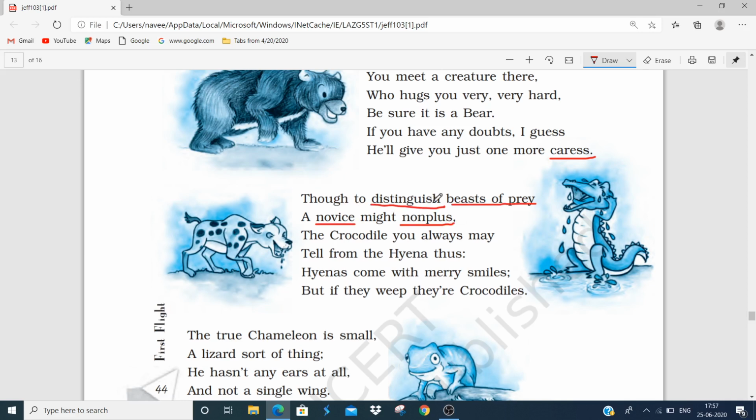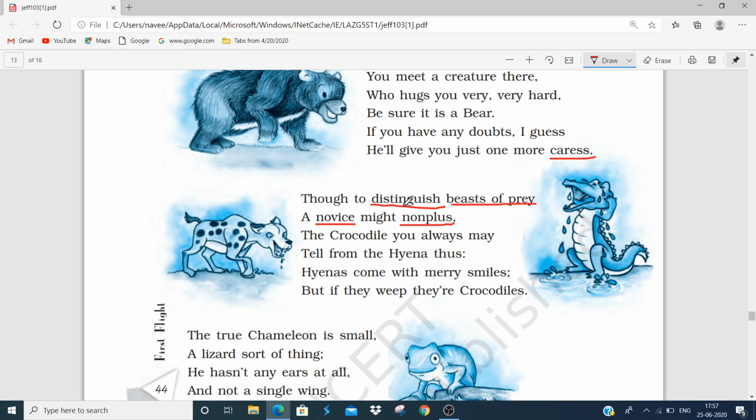Though to distinguish beasts of prey, a novice might nonplus. The crocodile you always may tell from the hyena. Thus, hyenas come with merry smiles, but if they weep, they are crocodiles.